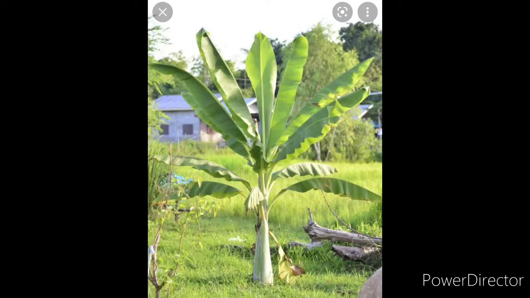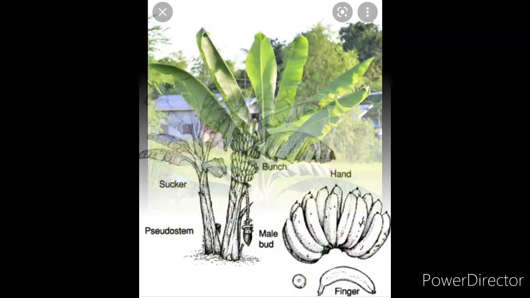Now I am going to tell you some information about my favorite tree, the banana tree. The banana tree is a very common tree in our country. It is not technically a tree, but instead it is a large herb. It grows in some other countries in Asia and Latin America also.